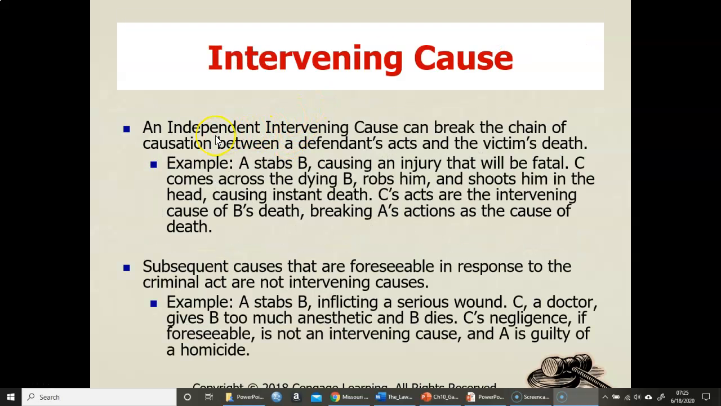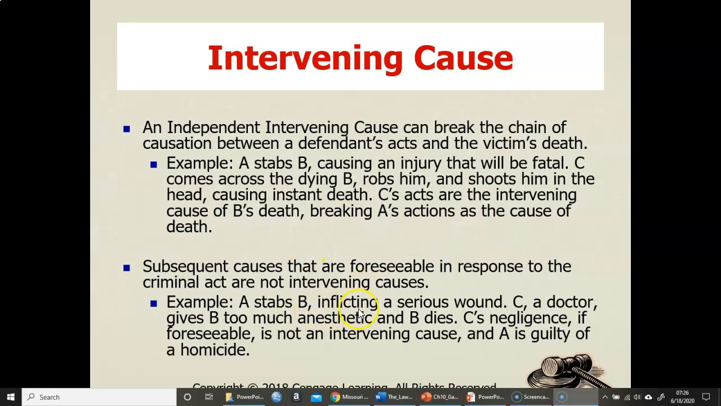Intervening causes: an independent intervening cause can break the chain. A stabs B, causing an injury that will be fatal. And just like we gave an example a while ago, C comes across B, robs him, and shoots him. So C actually caused the death. Even though A's injury would have been fatal, this is probably going to be that first degree assault, where C's act will be the homicide or murder. So subsequent causes are foreseeable in response to the criminal acts.